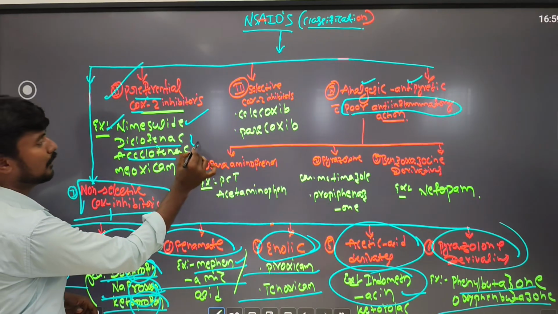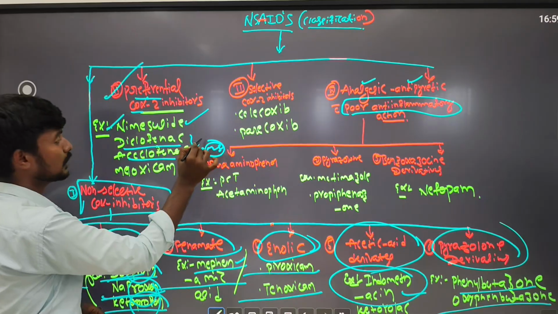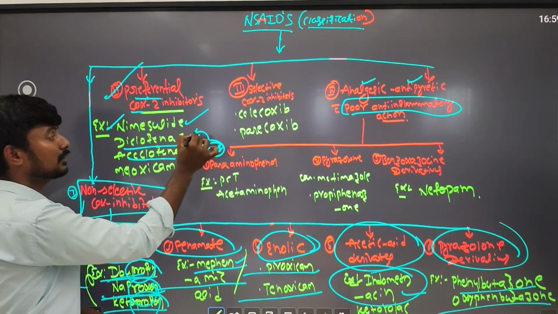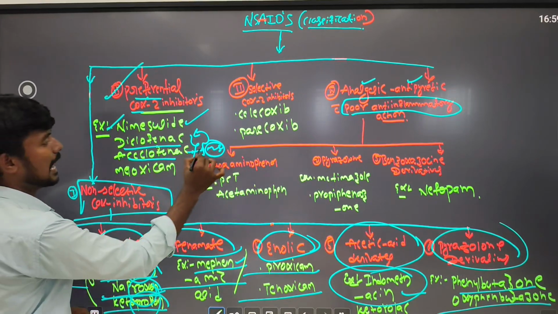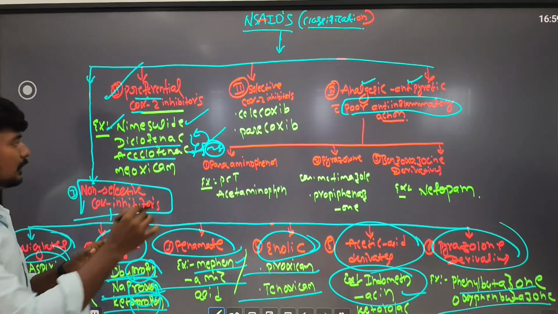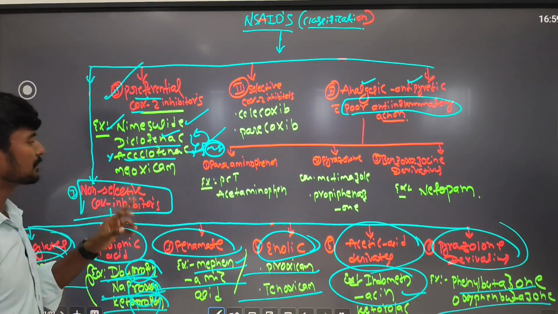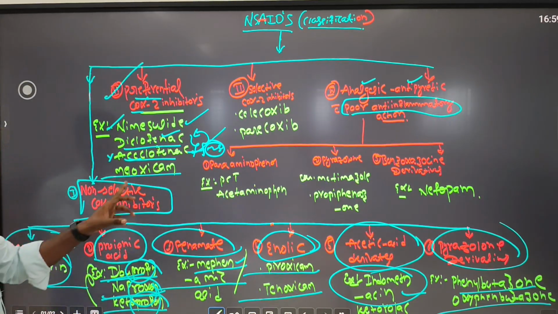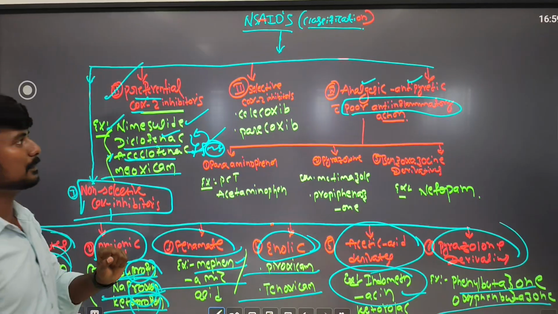The difference between diclofenac and aceclofenac is that aceclofenac has fewer side effects compared to diclofenac. So most doctors prescribe aceclofenac as an analgesic agent for all cases because of its fewer side effects. Then meloxicam. These are the four examples under preferential COX-2 inhibitors.